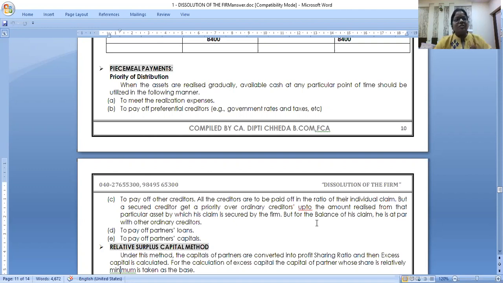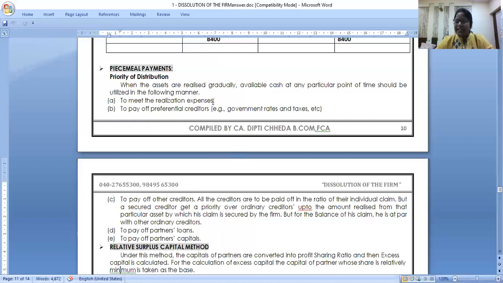Most of the students know there's a fixed account and a fluctuating one. Why do you follow the fluctuating method? Don't know, ma'am. So why do you do piecemeal distribution? So that you pay the partners in such a way that none of the partners are at loss. That is the meaning of piecemeal distribution. Is it clear to all of you, right?